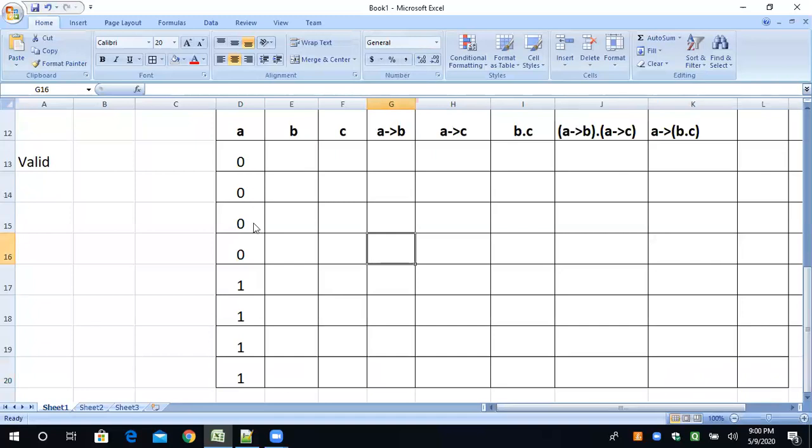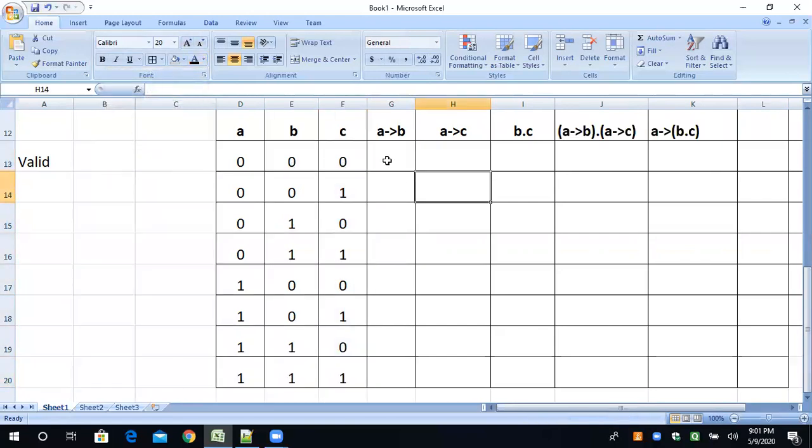So 1, 2, 3, 4, 1, 2, 3, 4. Now 2 zeros, 2 ones, 2 zeros, 2 ones. Now in this column 0, 1, 0, 1, 0, 1, 0, 1. Understand? Now the truth table is prepared.